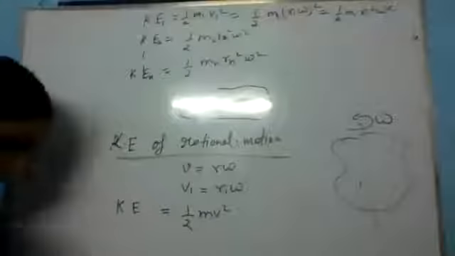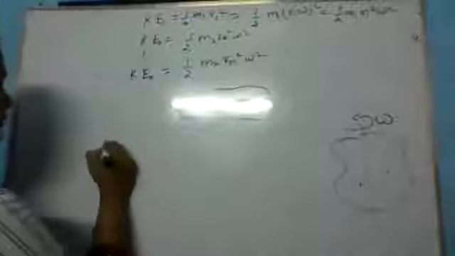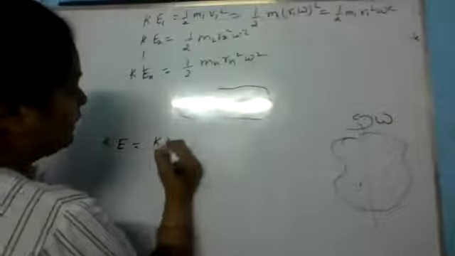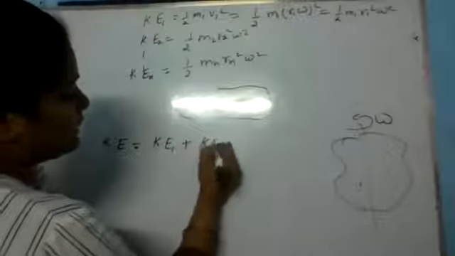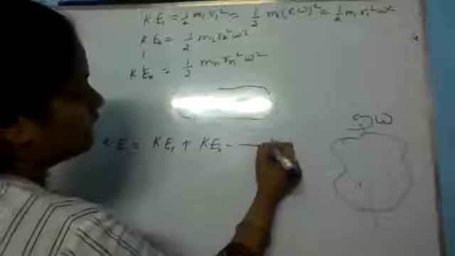Now for the total kinetic energy, we can add just like we do in torque. So the total kinetic energy will be KE1 plus KE2 up to KEn.